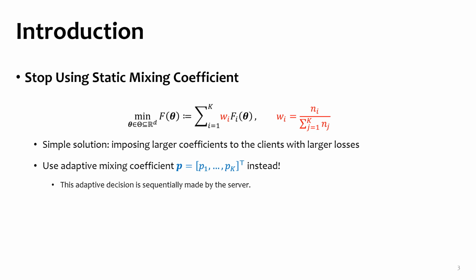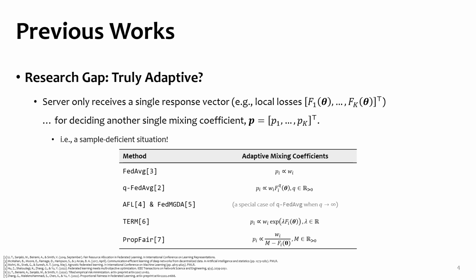It is caused by the statistical heterogeneity inherent in the federated system. Notably, this can be simply addressed by using an adaptive mixing coefficient. The rationale is simple: imposing larger coefficients on the clients with larger losses. The adaptive mixing coefficient is determined by the server round by round.